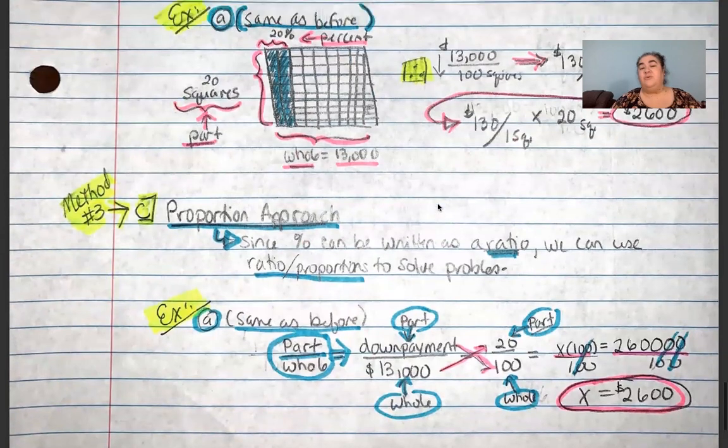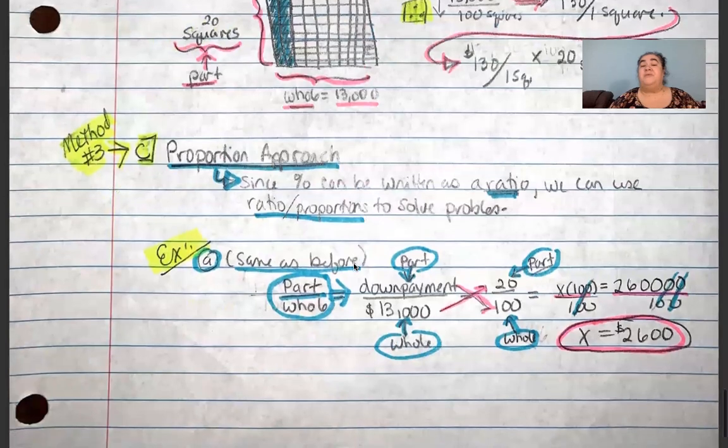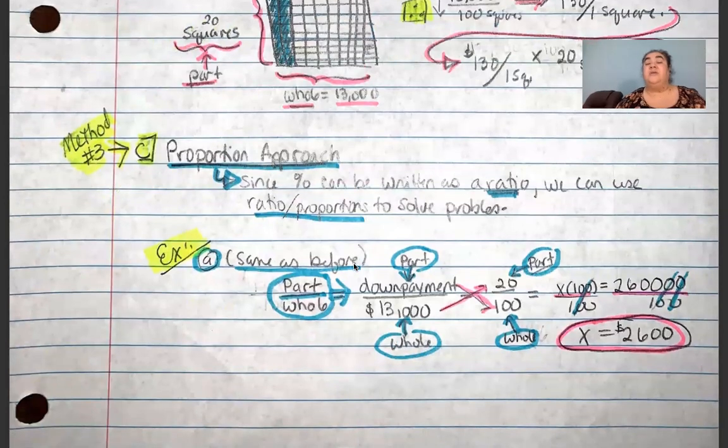I don't see a lot of you choosing the grid approach to discuss this type of problem, but it is a good tool to have in your teaching toolbox because, as you know, sometimes it's really important to make concepts concrete and visual when you're teaching them for the first time to elementary school students. But I think that most of you will either opt for using the percent equation approach or the proportion approach, because they're both pretty easy and efficient methods for solving percent problems, okay? So we can use the proportion approach because a percent can be written as a ratio, right?